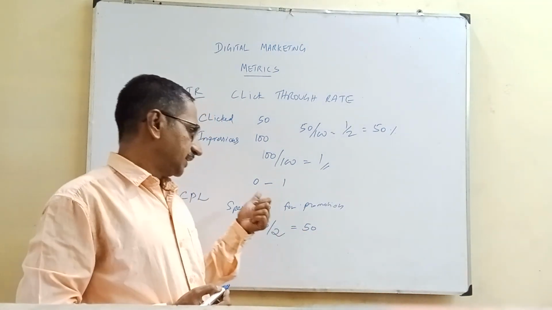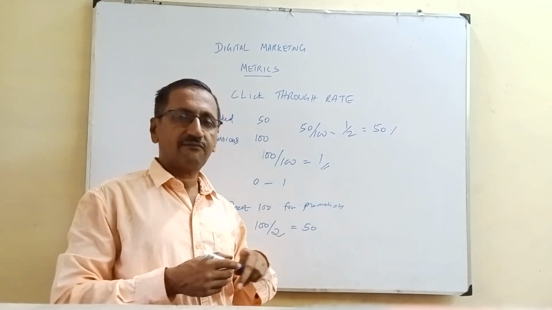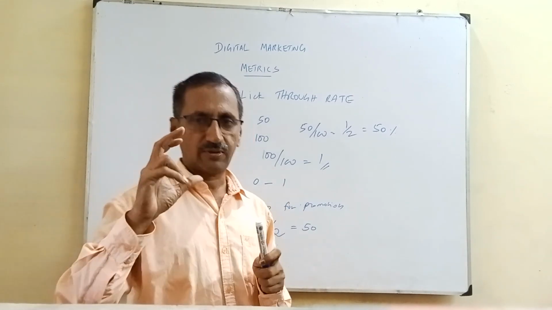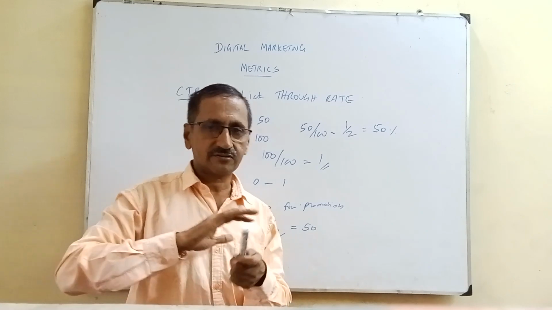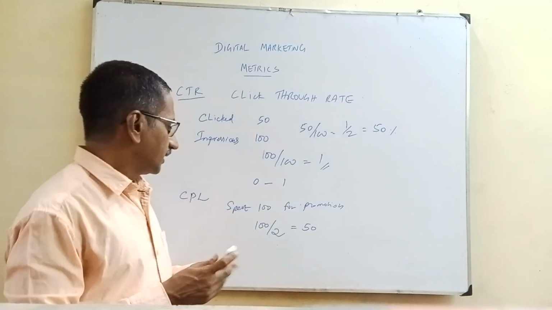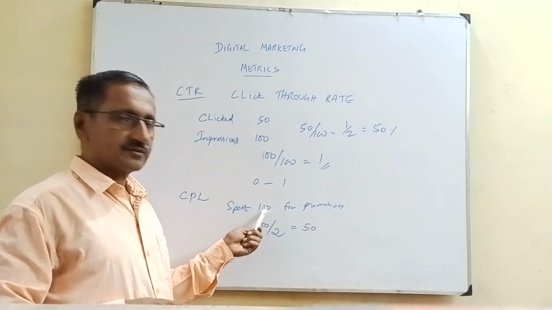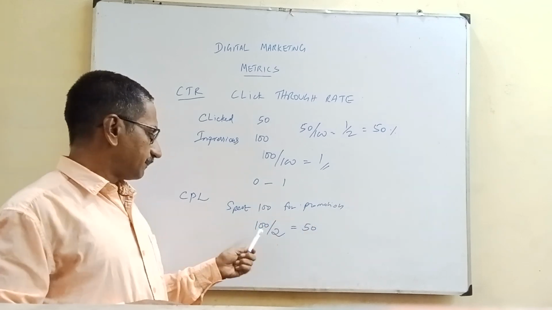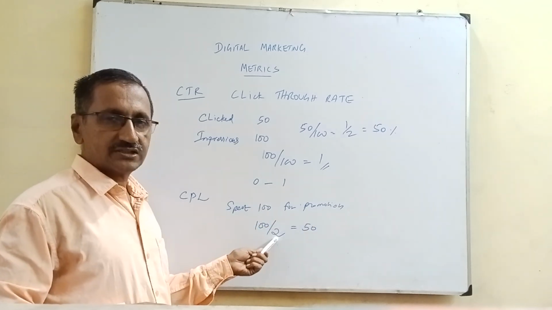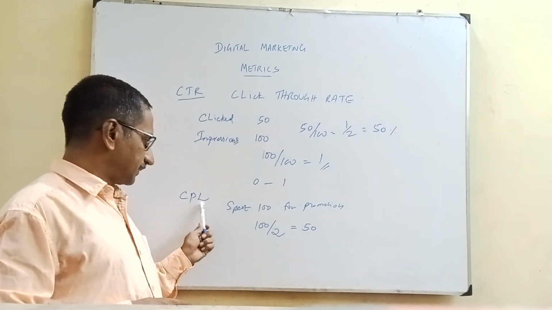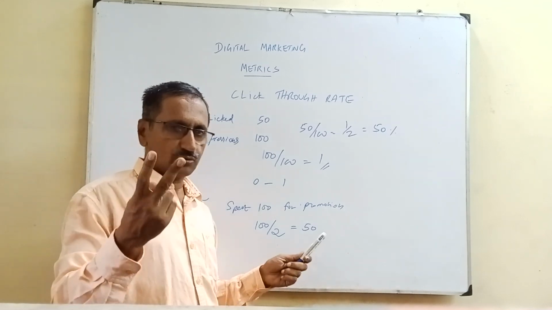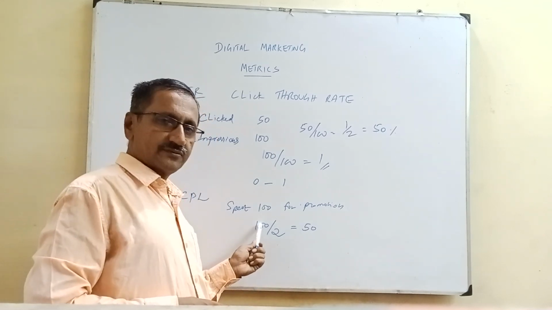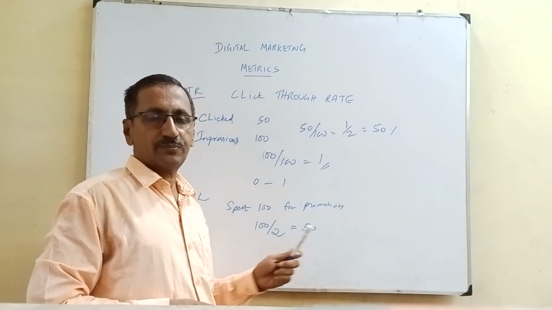Okay. So the prospect, basically, was in an ice cold situation. That means he does not know anything previously. Now I spent 100 rupees for promotion, and I got 2 leads out of it. So the cost per lead will be 50 because I got 2 leads. I spent 100 rupees, so each lead cost me 50 rupees.